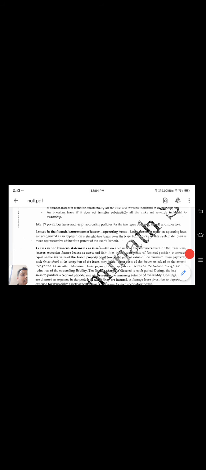I'll give a small example: industrial estates. In Tamil Nadu we have industrial estates. The government has given that industrial estate only to use. You are not the owner of that. After a certain number of years, you need to return that asset to the government. So this is the term lease. When a lump sum amount is paid, we treat it as a lump sum payment, and every year during the term of the lease, we go on deducting a certain amount and putting it to depreciation.